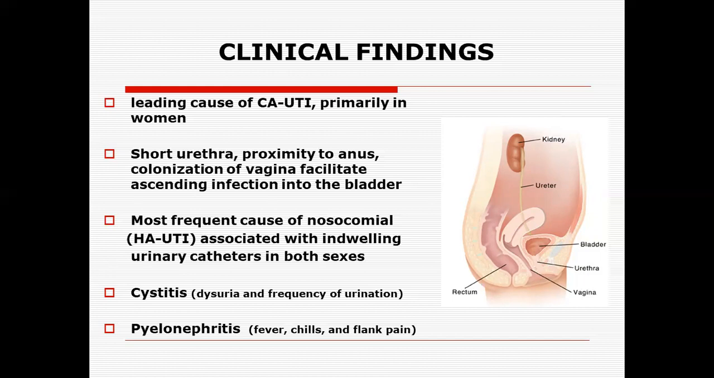It is the most frequent cause of nosocomial infection, what we call hospital-acquired UTIs, and this is associated with indwelling urinary catheters in both sexes. Cystitis presents with dysuria and frequent, uncomfortable urination, while pyelonephritis is designated by fever, chills, and flank pain. So in females, Escherichia coli associated UTIs are very common, associated with cystitis and pyelonephritis. There is a high rise of temperature, chills, and even flank pain. So we have to go for antimicrobial chemotherapy, regardless of the sensitivity testing.